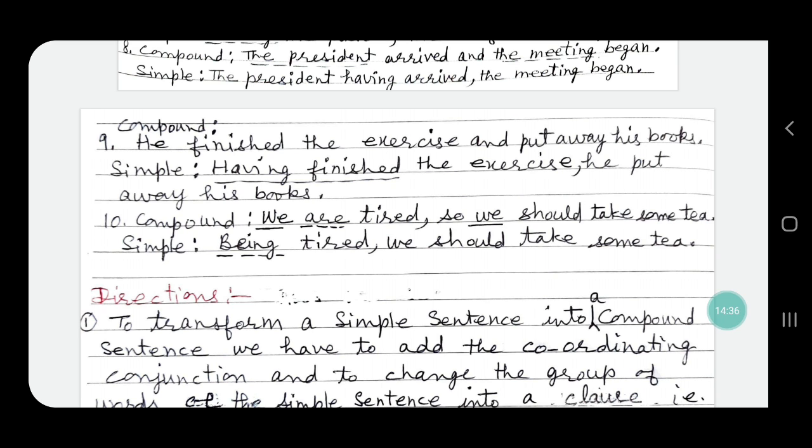When there is a time gap, then we do not only use first form plus ing, rather we use having plus third form. We use the perfect participle here. So, having finished the exercise, he put away his books. Having finished the exercise is the group of words, he put away his books. So this sentence becomes the simple sentence.